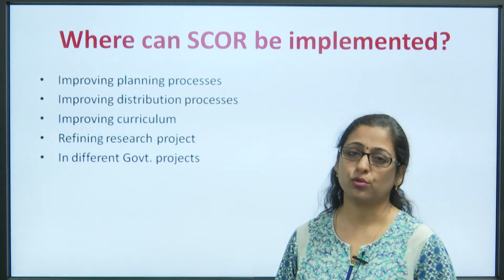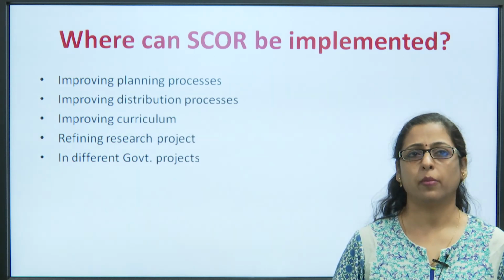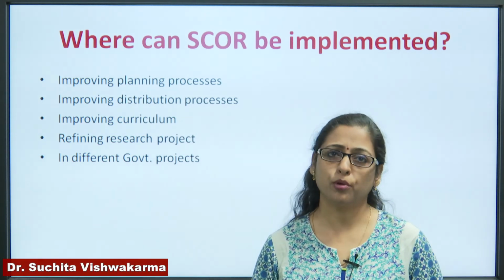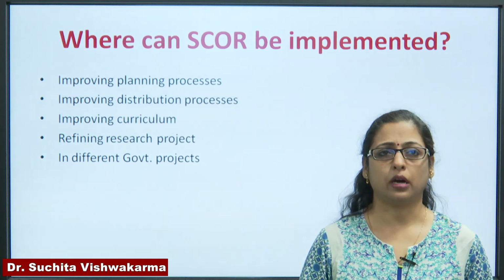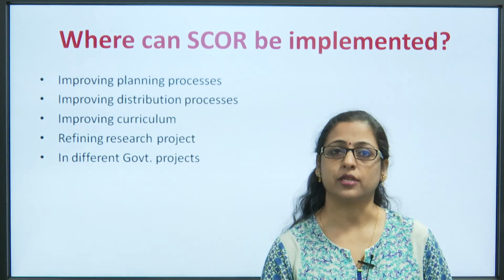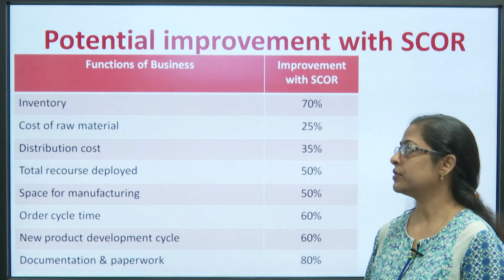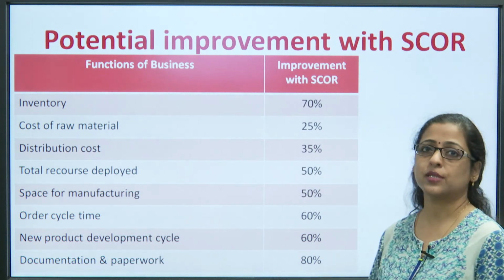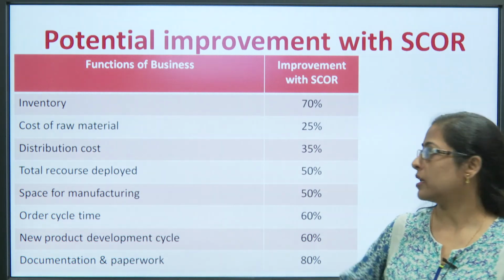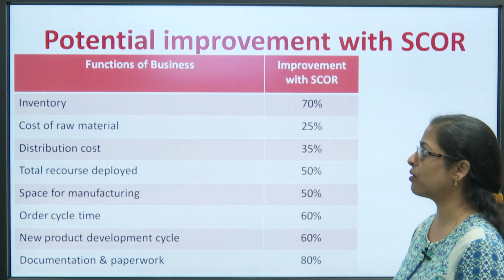So, where can SCOR be implemented? SCOR can be implemented in improving planning process, improving distribution process, improving curriculums, refining research projects, and in different government projects as well. Over here I have shown you the potential improvements which are expected through SCOR. These are the different business functions and the improvements expected.